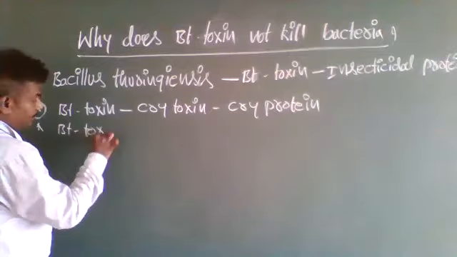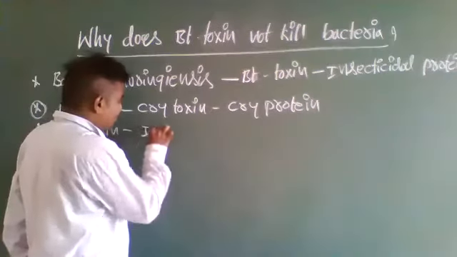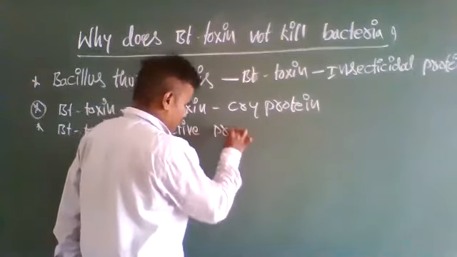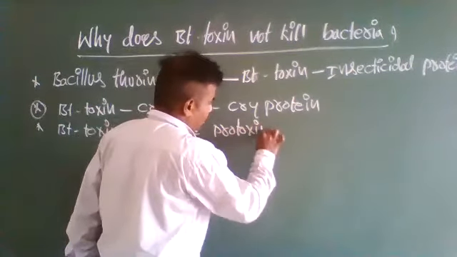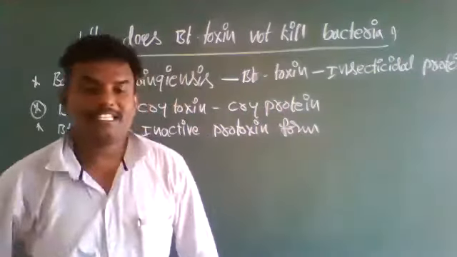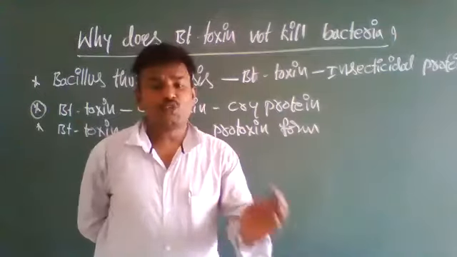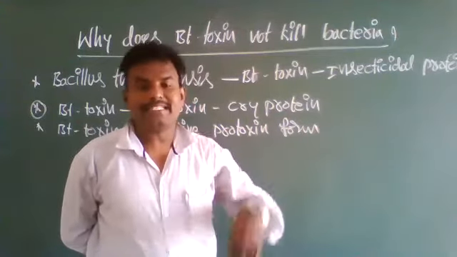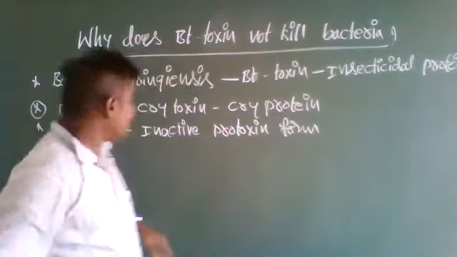See here, this Bt toxin is present in the bacteria in an inactive protoxin form. It is present in the bacteria in an inactive protoxin form. As long as this toxin, this poison, is present in the bacteria, it will be in inactive protoxin form.